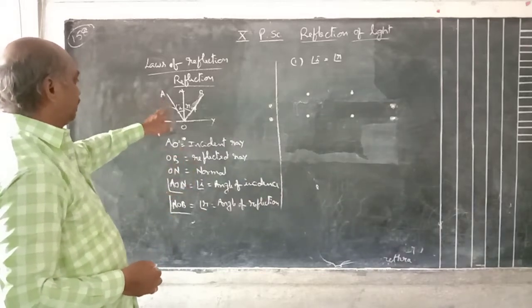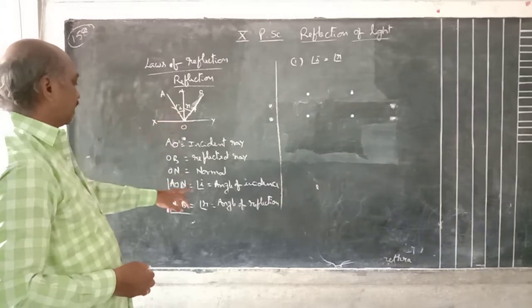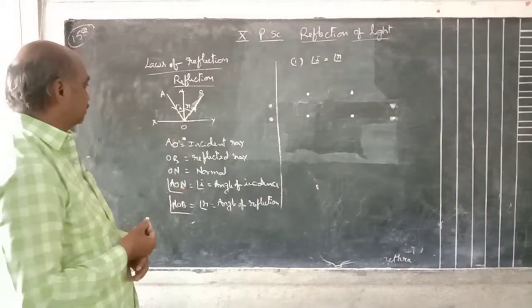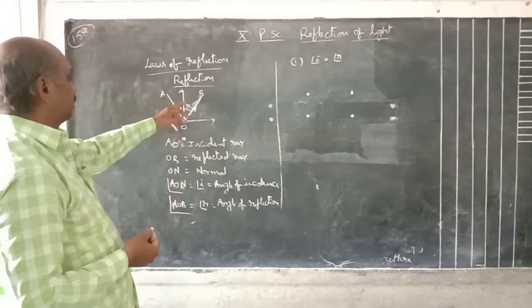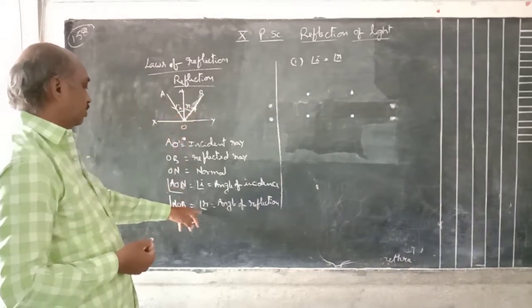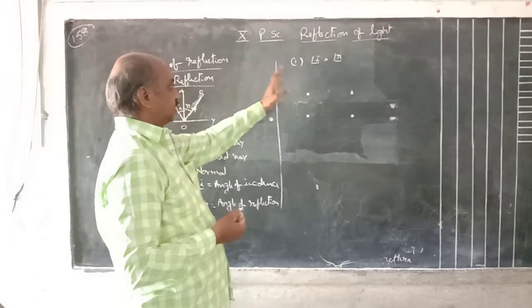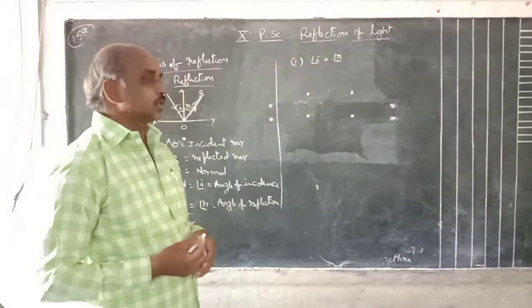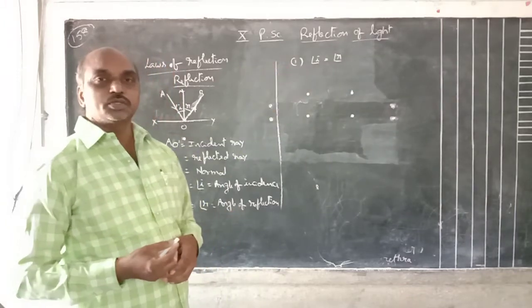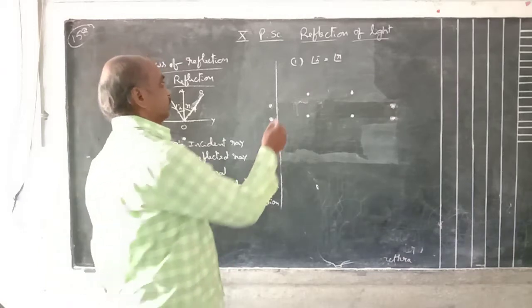The angle between the incident ray and the normal is called the angle of incidence. The angle between the normal and the reflected ray is the angle of reflection. So the laws of reflection: this is the first law. What is that law? The angle of incidence is equal to the angle of reflection.